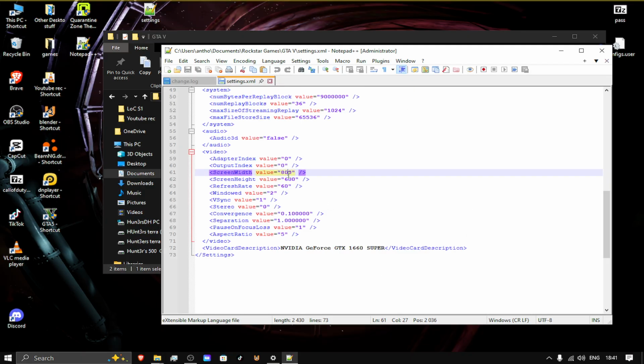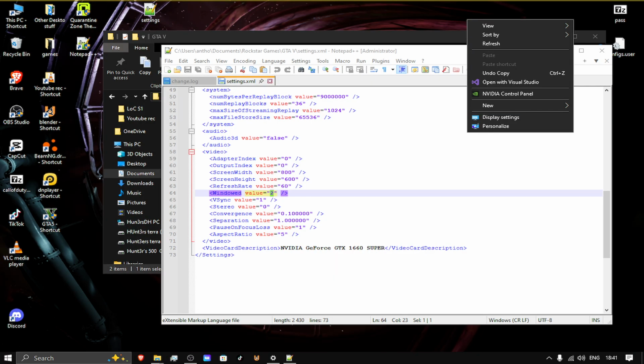All right, so right here you can see it's the resolution. It's showing in game. Do not mess with any of these. The only ones you want to worry about are these two. And then the refresh rate is for your screen resolution, so don't mess around with this too much. You can see it's set to windowed mode. We just said VSync is on. I'm not going to mess around with the stereo mode.